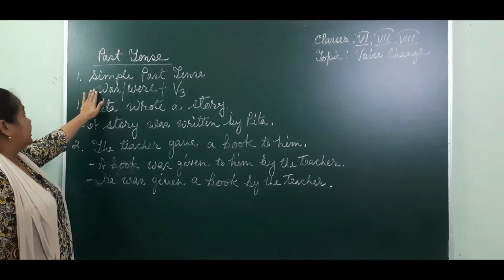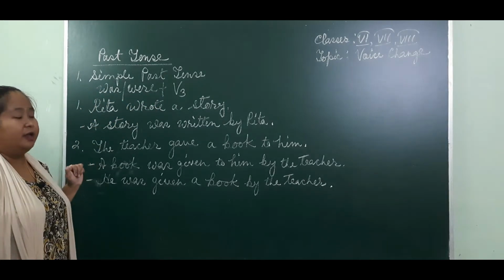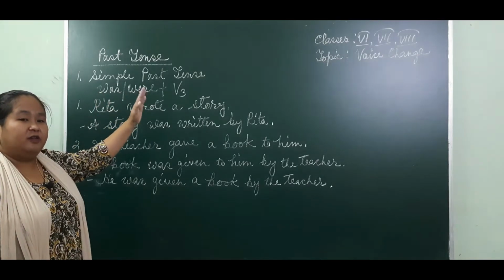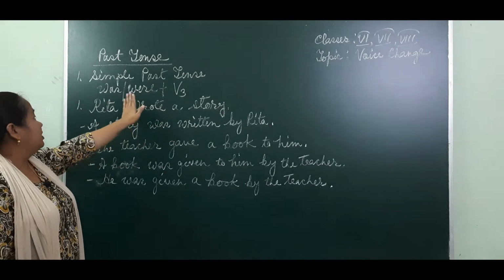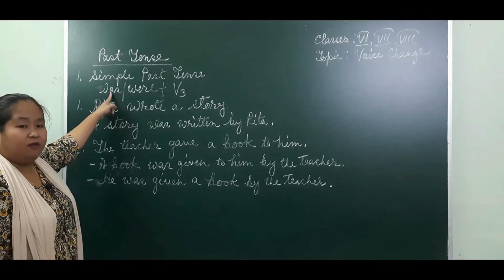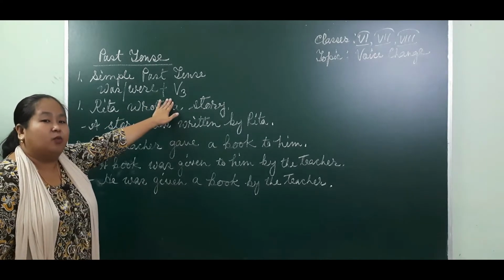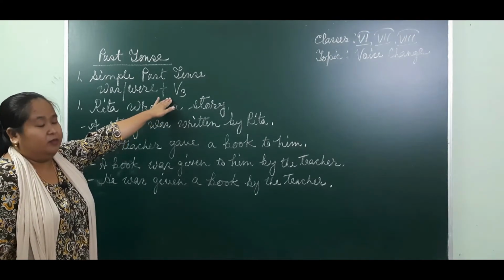For simple past tense, we use the verb was or were, then verb 3. Okay. So if you're given a simple past tense, remember we use the verb was or were. Okay, was is a singular verb, were is a plural verb. All right, verb 3 meaning past participle form of the verb, third form of the verb, right?